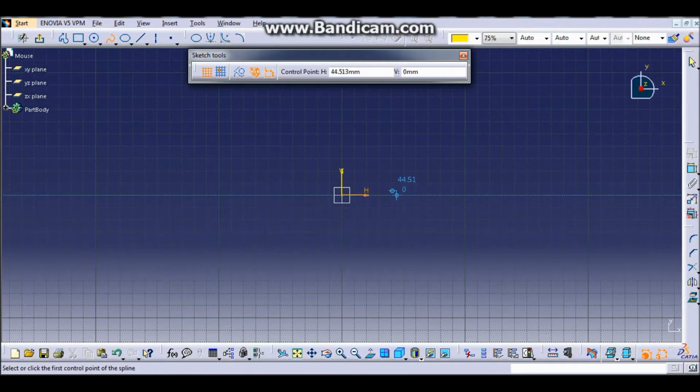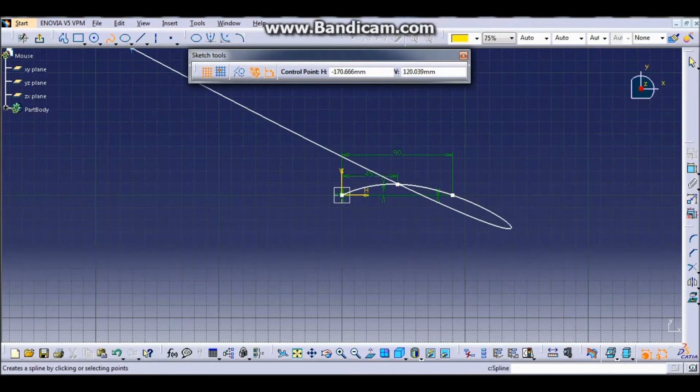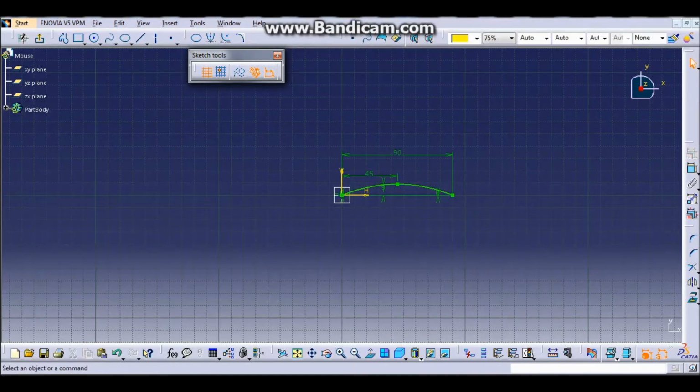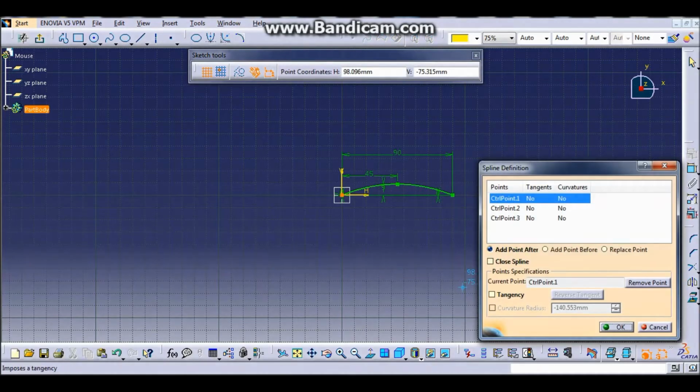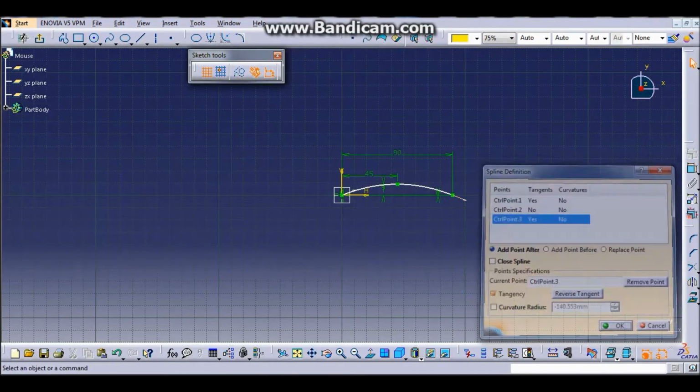So start it with spline with coordinate x0 and y0, and then x45 and y is 9, x90 and y0. And after that we click on the spline that we draw and make point 1 and point 3 tangent C.